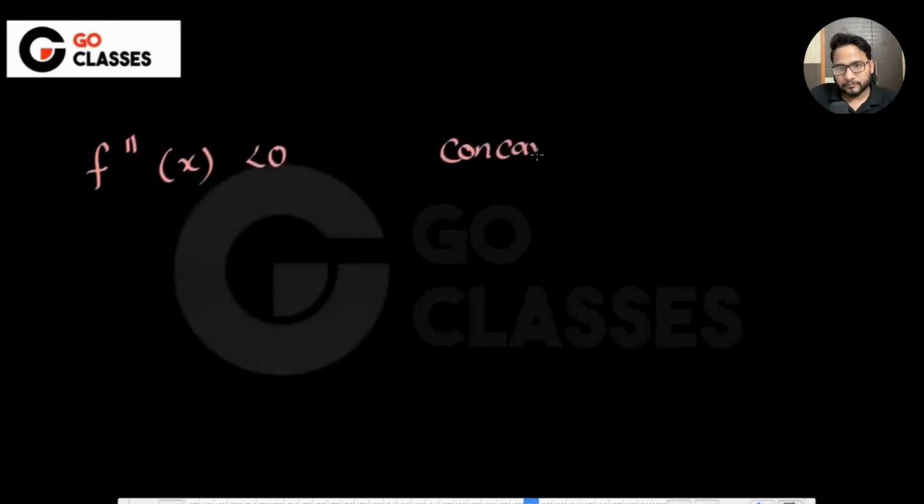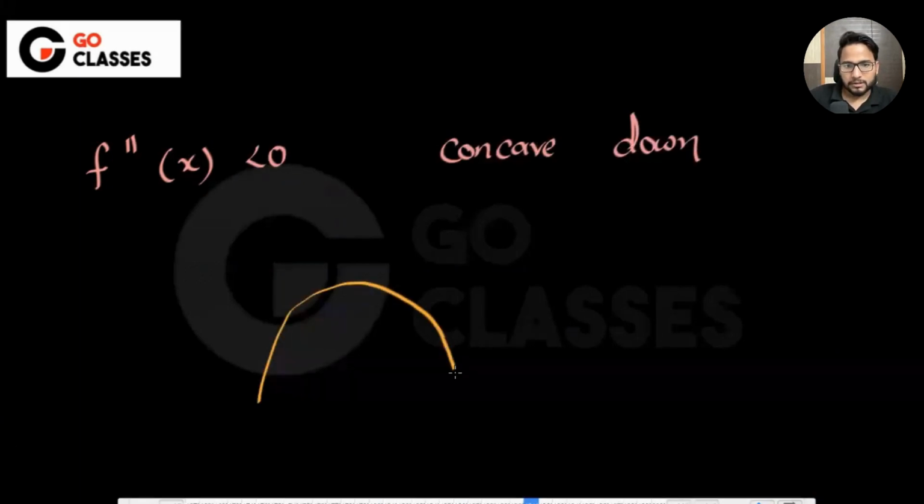Similarly, what about f double dash x less than 0? Then you will say it is concave down, right? Something like this. Now suppose I give you the additional information that f dash x is greater than 0, then which area am I talking about? Left, up, or right?